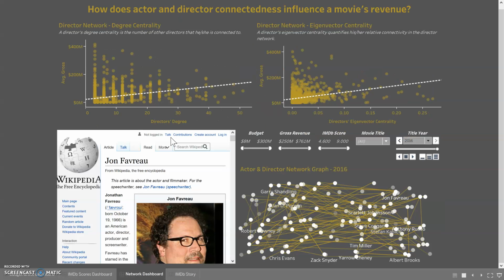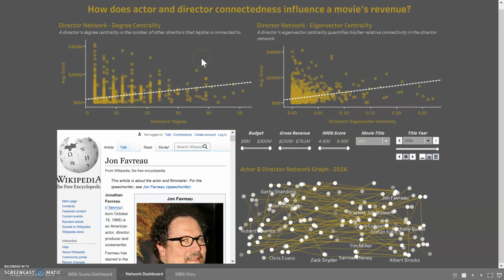So then if we go on to our last dashboard page, we answer the question here: how does actor and director connectedness influence a movie's revenue? This is where we dug into network analysis and centrality measures for our director-actor network.